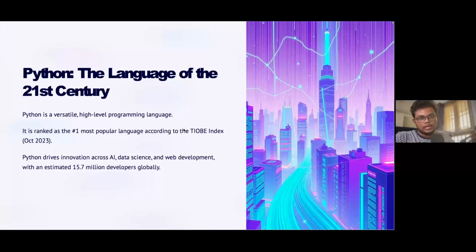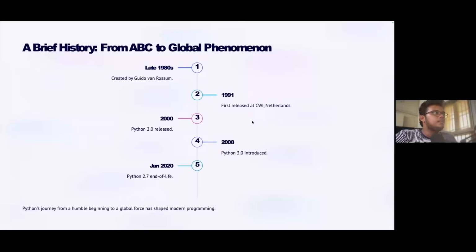Python drives innovation across AI, data science, and web development with an estimated 15.7 million developers globally. So as we know, Python is widely used in different types of industries and fields. It is even used in astrophysics and other areas which involve a lot of calculations and simulations, which can be easily done through Python. So the next thing is a brief history, from ABC to global phenomenon.